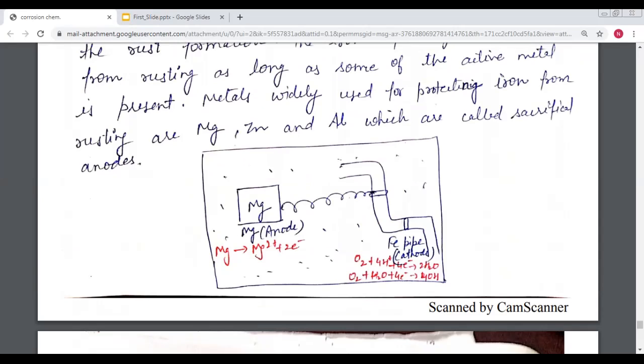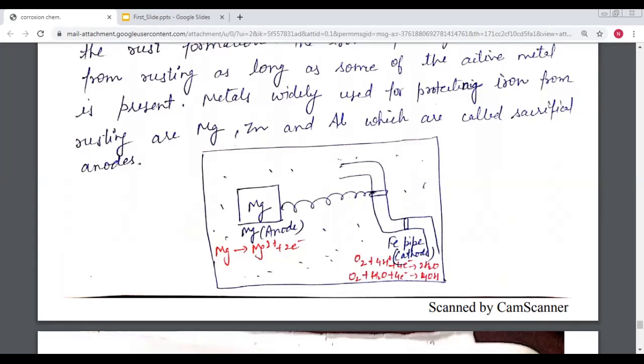So we have to require a highly reactive metal than the iron. I repeat again, here is the requirement of a highly reactive metal in comparison to the iron. So here the metal is magnesium. Because magnesium is a highly reactive metal in the electrochemical series, now this magnesium is in contact with the iron through the wire.